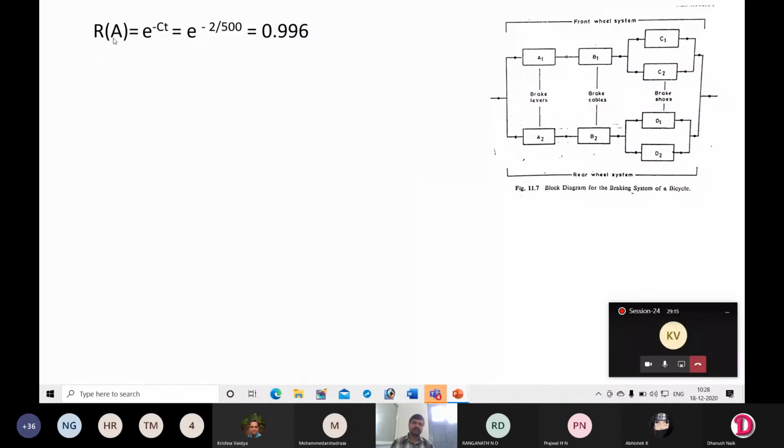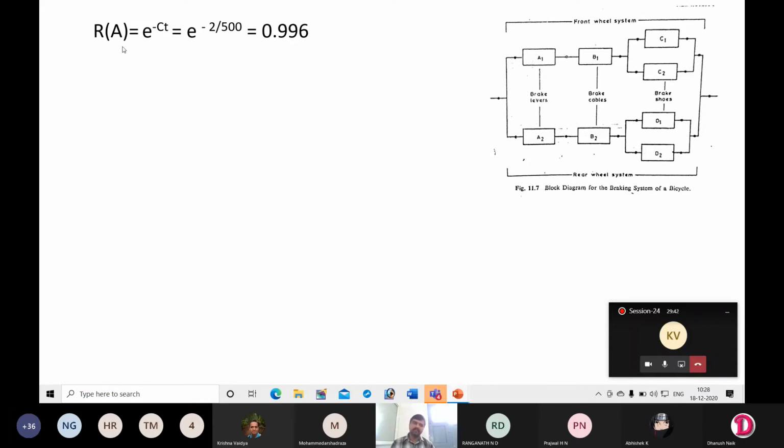Okay, so I am using the tree equation. I have to find out the reliability of the brake levers. Since we have the same brake lever on the front wheel and rear wheel, if you find the reliability of A, that will be applicable for both A1 and A2, since the components are the same.